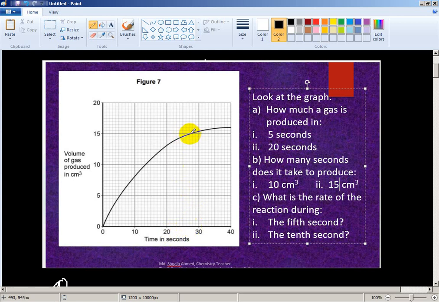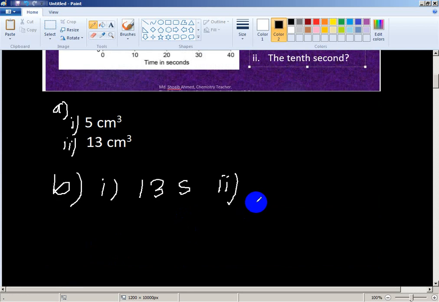This is down. This is the intersection. This is the 15 cubic centimeter. Now what is the time? Bottom, look, to the bottom. This is 25, 26, 27. 27 second.